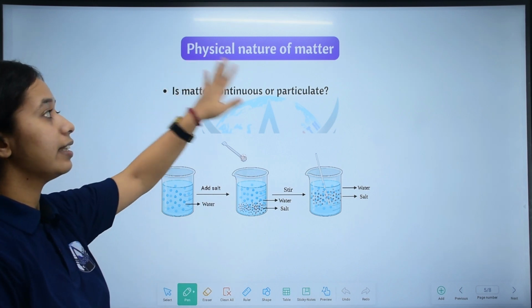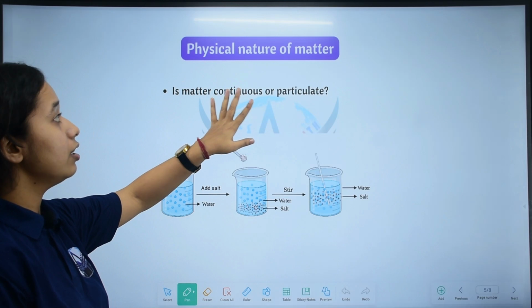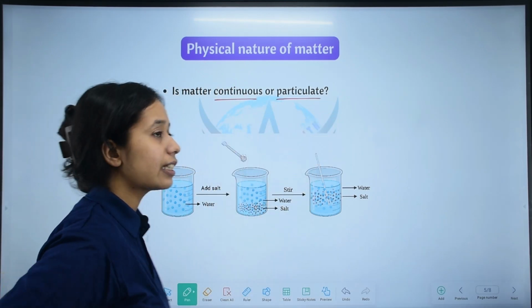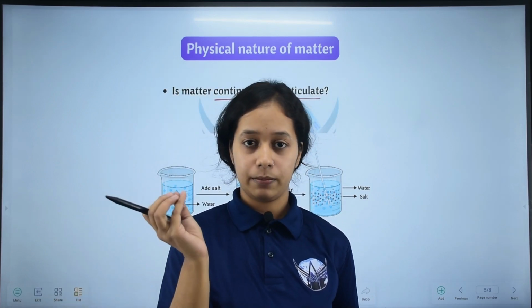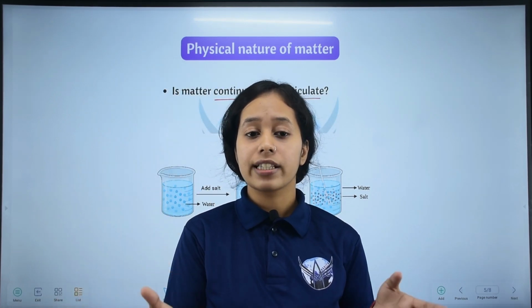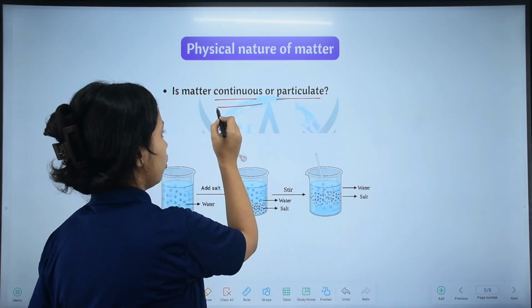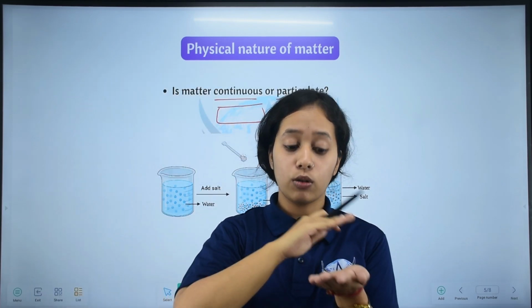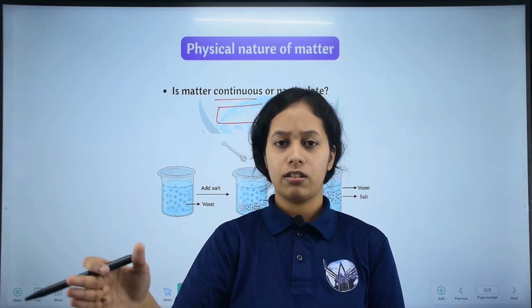So our next topic is the physical nature of matter. Is matter continuous or particulate? What do continuous and particulate mean? For example, a log of wood looks like a continuous substance, one big log of wood.